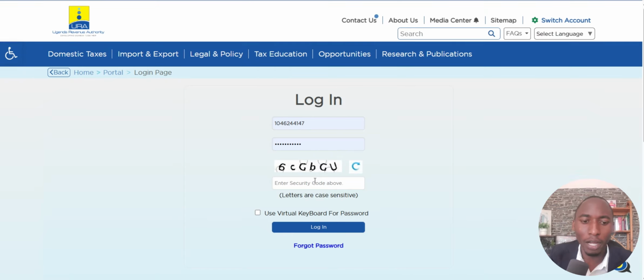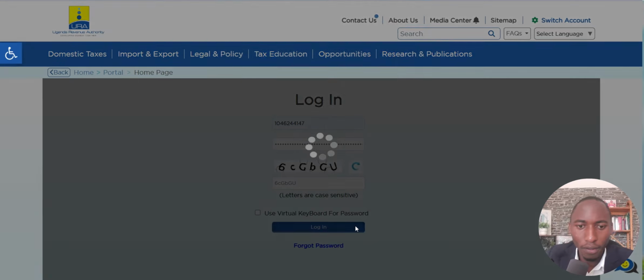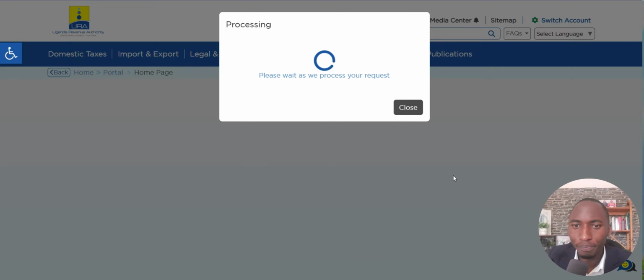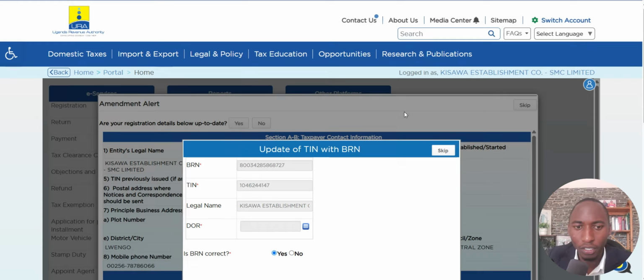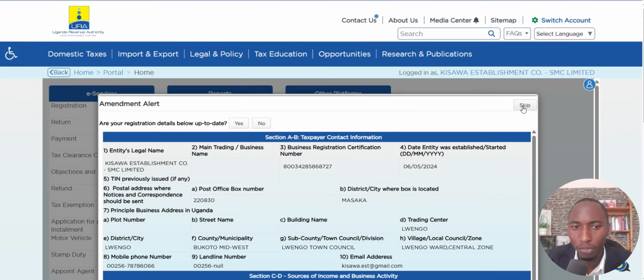So for me, I will come and I just write in this captcha: 6, C, G, B, G, and U. Then I will be able to log in. So after logging in, it will process just a little bit, and then I will skip this, and then I will also skip this.